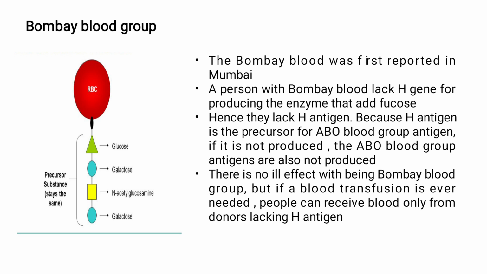In case of O blood group, you find H antigen. In case of A blood group, A antigen, and in case of B blood group, B antigen. But in case of Bombay blood group, you do not find any antigen because the person with Bombay blood group lacks the H gene. The lack of this gene means fucosyl transferase cannot be produced, so fucose cannot be attached. If H antigen is not present, the other blood groups, that is A, B and AB, cannot be formed. As mentioned earlier, H antigen is the precursor for A, B and AB blood group. So this is the blood group which truly lacks the antigen.